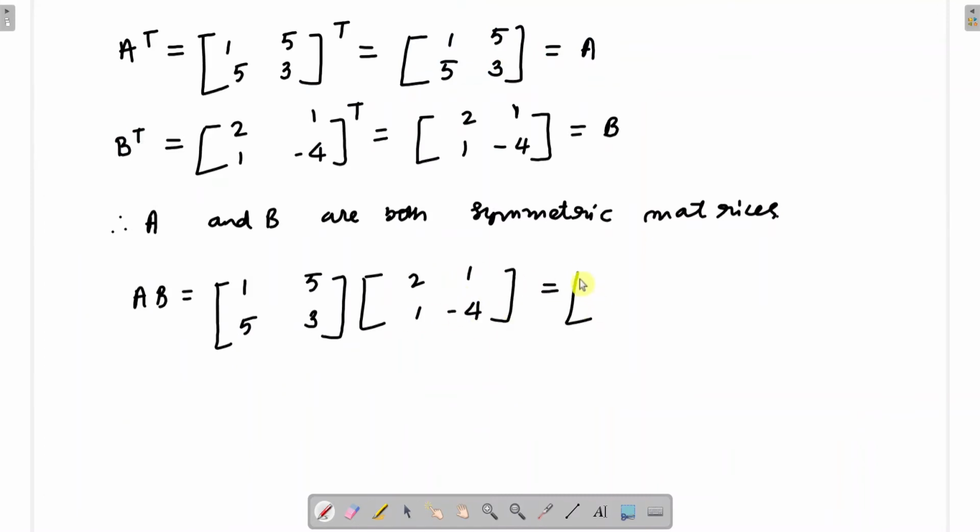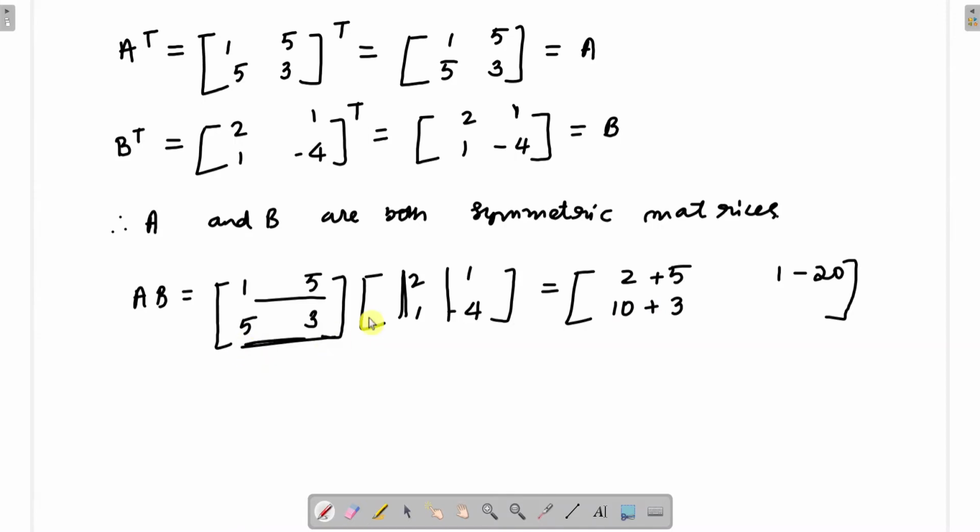So this will be equal to what? We have to just multiply this. So first row multiplied with the first column. So 1 times 2 is 2 and plus 5 times 1 is 5. The first row multiplied by the second column. So 1 times 1 is 1 and 5 times -4 is -20. The second row multiplied by the first column, so 5 times 2 is 10, 3 times 1 is 3.